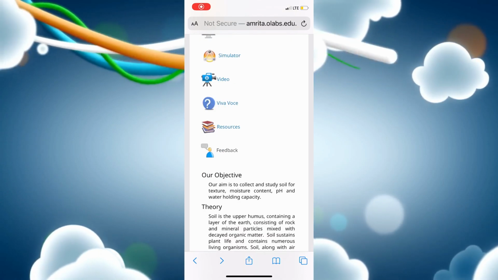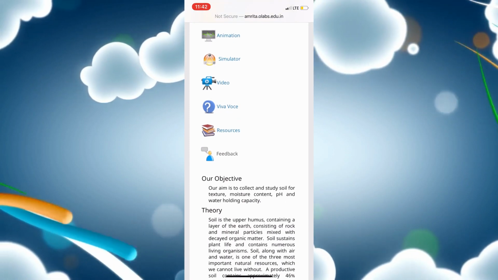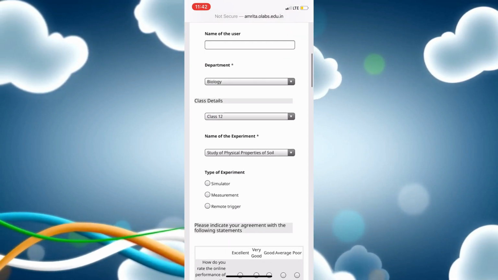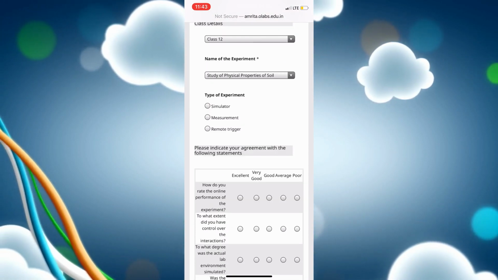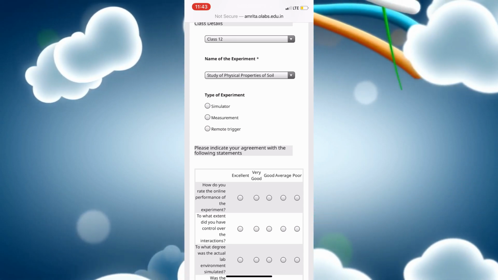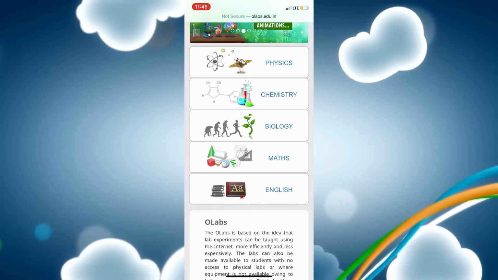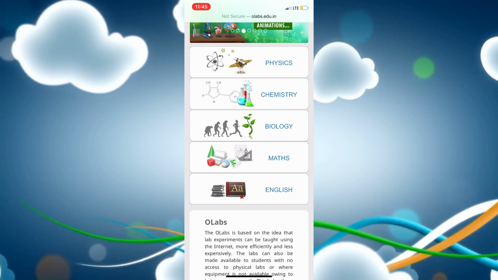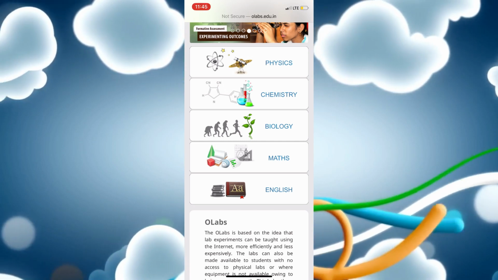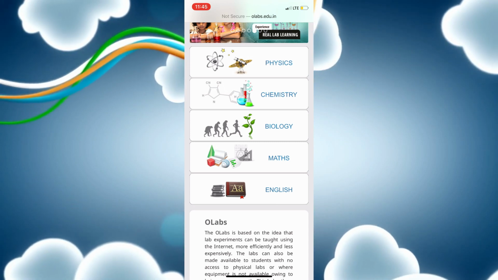Here the last one is the feedback. After learning everything from this, whatever feedback you want to give to the website, you can just mention it over here. It will help to upgrade this website, and it might also be helpful for you all as learners. Like we have seen in bio, in that same manner we can see it in physics, chemistry and maths, and there is a bifurcation there also for different classes, that is class 12, class 11, class 10, etc.